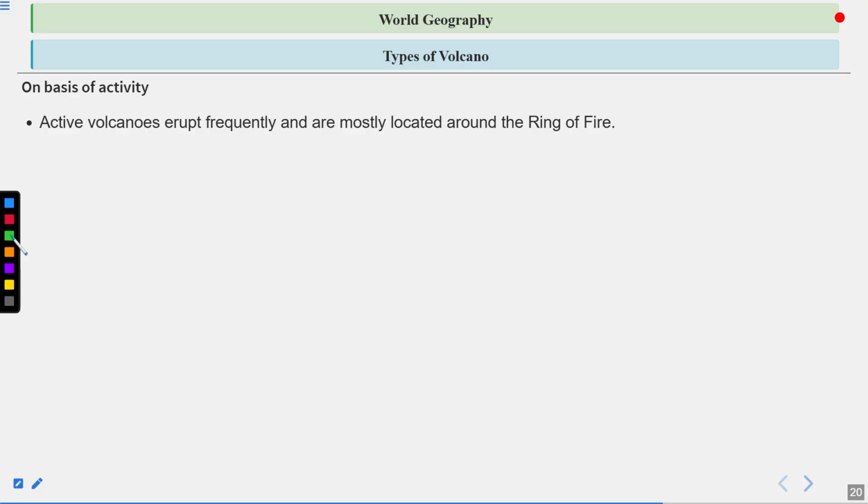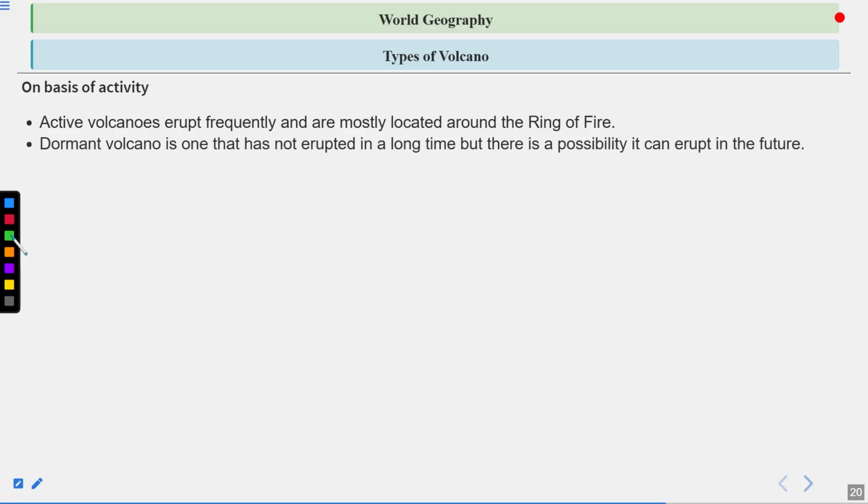A dormant volcano is one that has not erupted in a long time, but there is a possibility it can erupt in the future. A dead or extinct volcano has not erupted and is generally found in the form of a mountain these days, like Kilimanjaro. So these are the different types of volcanoes.